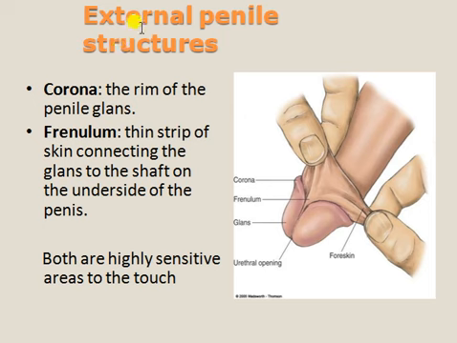Some few names regarding the penis. The corona is the rim of the penile glans. We can call this the rim, the corona. This is a strip of skin connecting the glans to the shaft on the underside of the penis. This is the frenulum. Both are highly sensitive areas to the touch. So here this area is very sensitive.